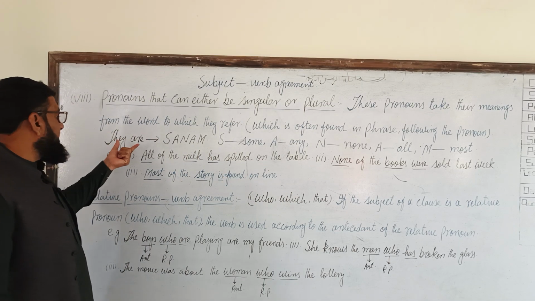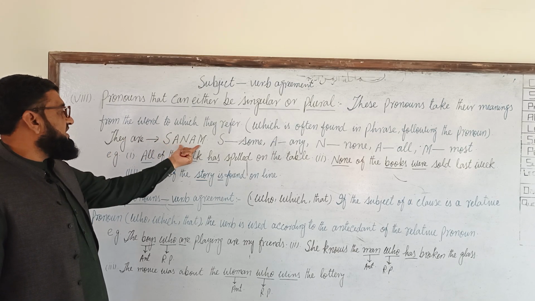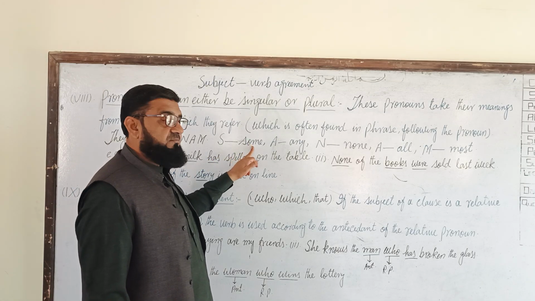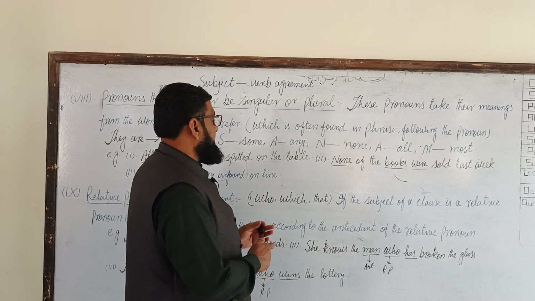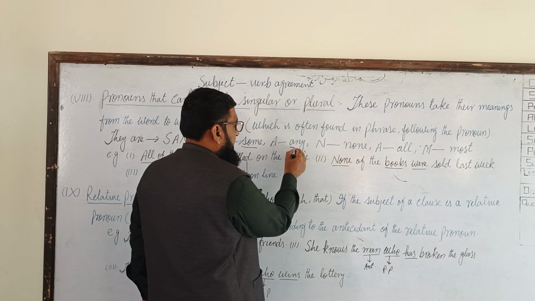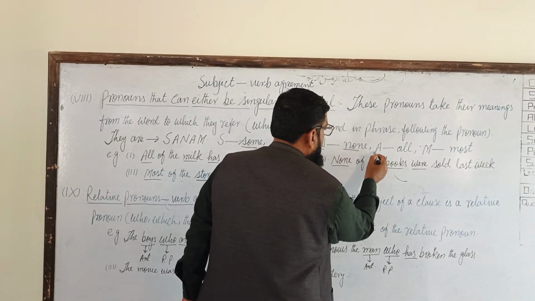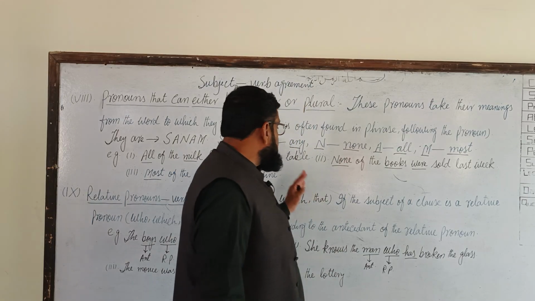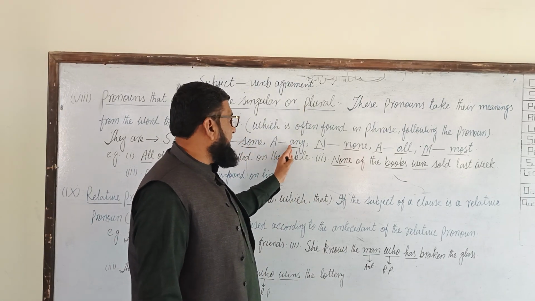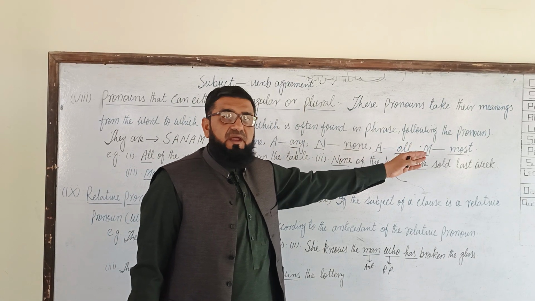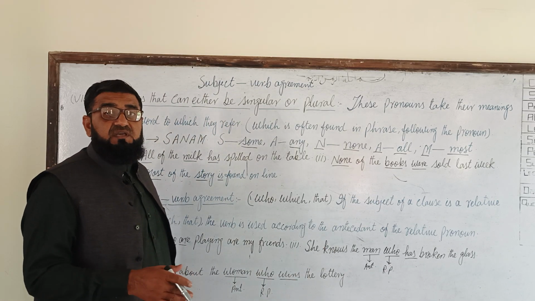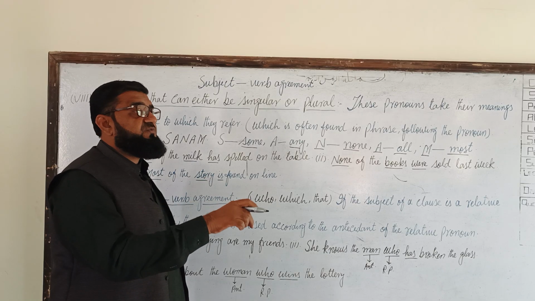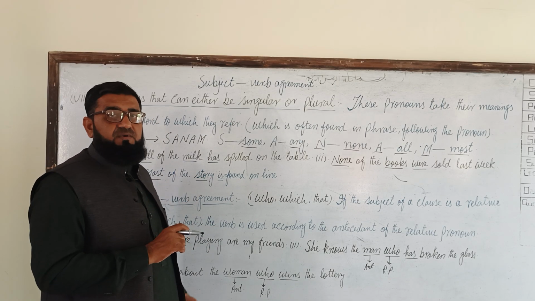So these are, for example, the word S-A-N-A-M, SANAM. S is some, A is any, N is none, A is all, M is most. These pronouns, some, any, none, all, and most, can be either singular or plural, depending upon the word or phrase which follows them.